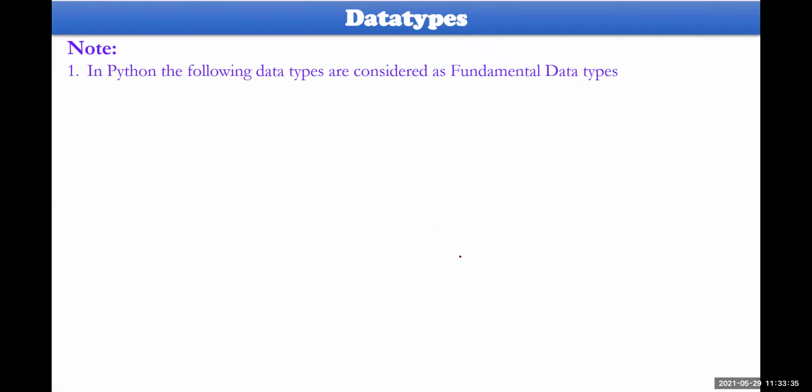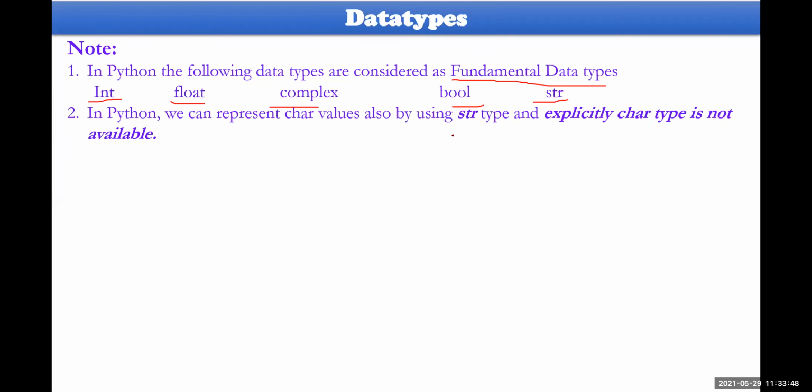Then you have to take some kind of notes at this moment. Here, basic types are integer, float, complex, bool, and string. These are the fundamental data types, or scalar data types, of Python. In Python, we can represent string; a character cannot be represented on its own. Already I have told you there is no char data type. Using str, you can represent it. You can look at this one here: C equal to A, and if you take the type of C, it is class str. You have to apply yourself.